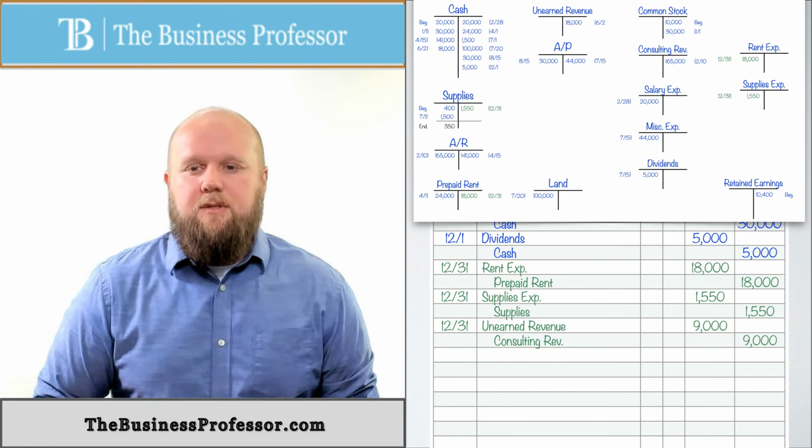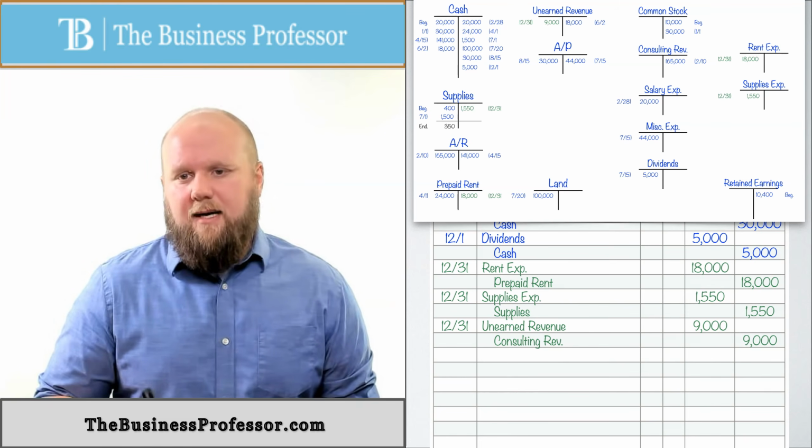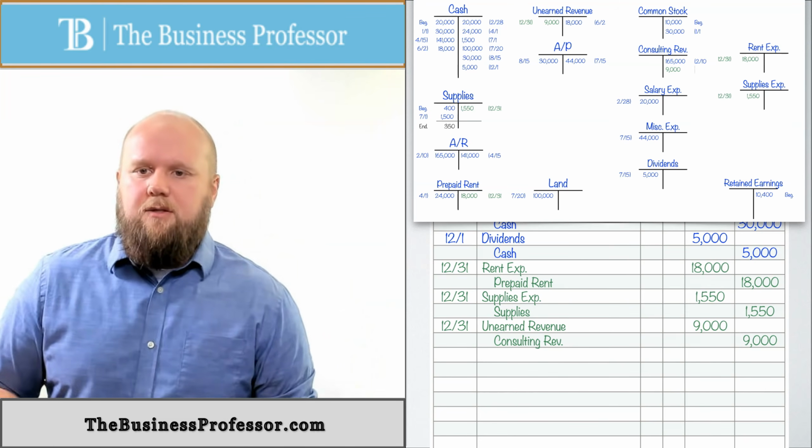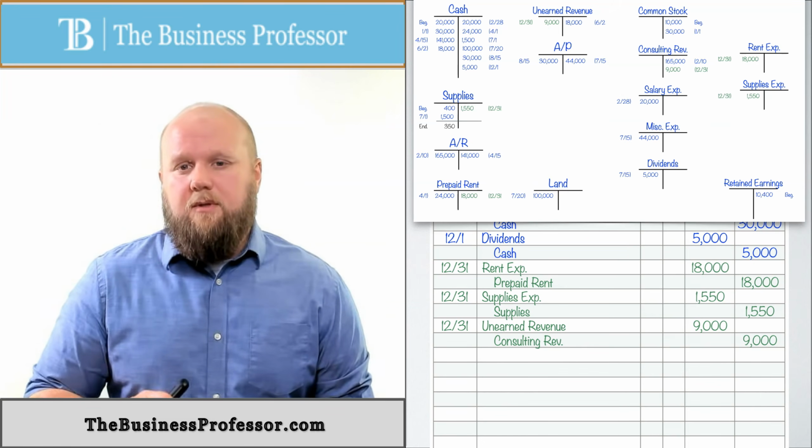And then we're also going to post them into our T-tables. So again, there is my unearned revenue at the top. And then there is my consulting revenue under the consulting revenue T-table. So that's how we deal with deferred revenues.